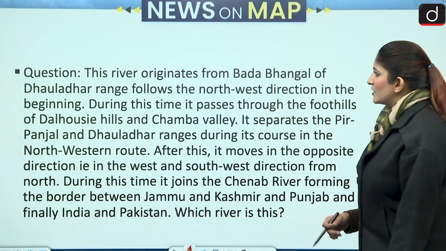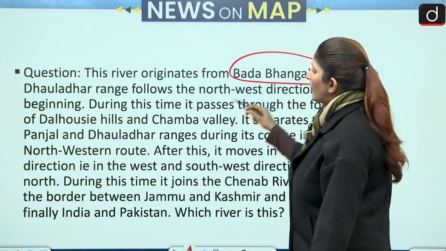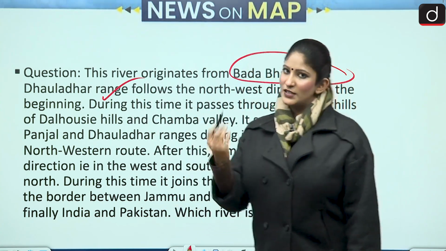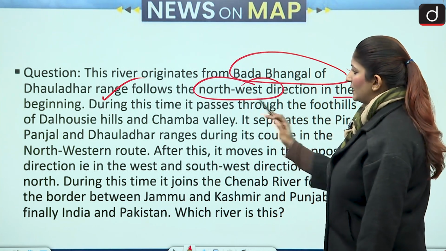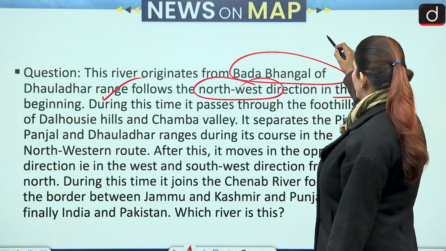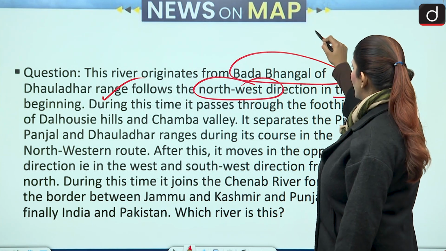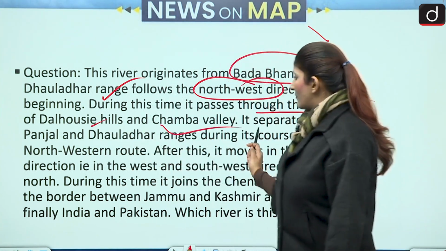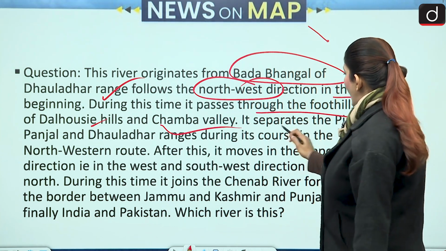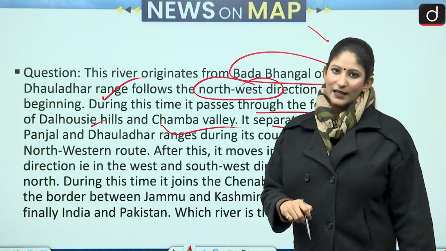So as you can see, this river originates from Bada Bhagan of the Dhauladhar range. So we have the source. Secondly, it follows the northwest direction in the beginning. Alright. So from the Dhauladhar range, it goes in the northwest direction. It passes through the foothills of Dalhousie and Chamba Valley. Okay. And separates the Pir Panjal and Dhauladhar range.